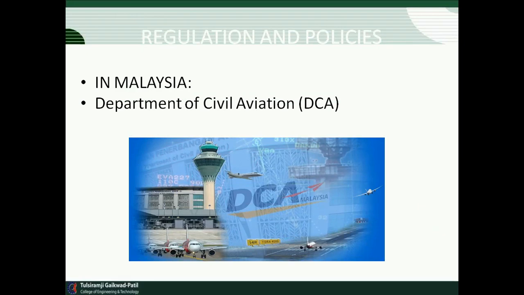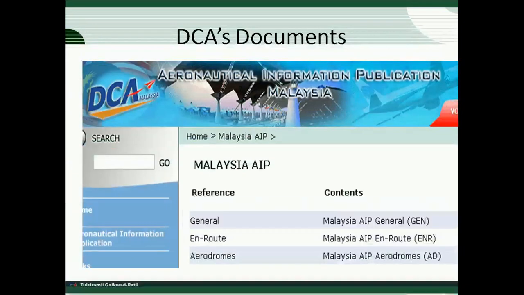Take the example of Malaysia, one of the countries in the world. All this type of activity there is maintained by one department called the DCA, the Department of Civil Aviation. These are some DCA documents which are helpful for the various activities related to airports.